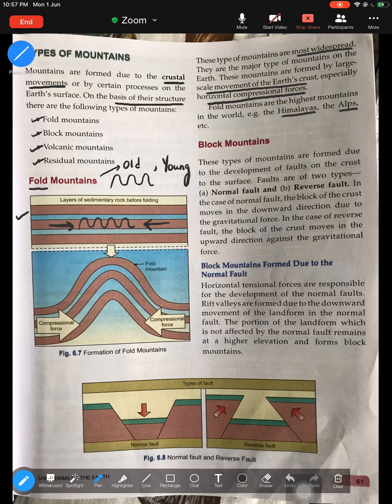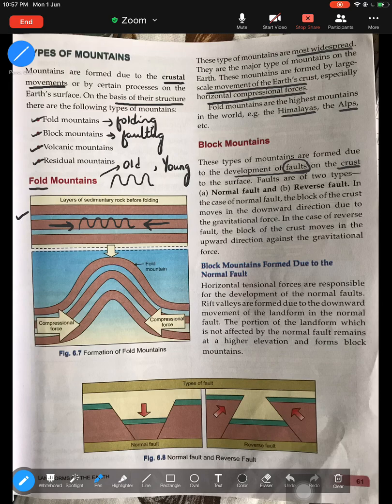Moving to the next, block mountains. How are block mountains formed? Block mountains are formed due to the development of faults. This is a very important word. Now you must know fold mountains are formed because of folding. Okay, so the process that leads to the formation of fold mountain is folding. Whereas block mountains are formed because of faulting. Faulting meaning development of cracks. Okay, so block mountains are formed because of the development of faults or cracks on the crust.